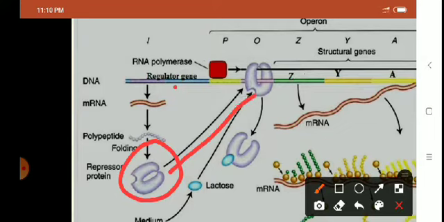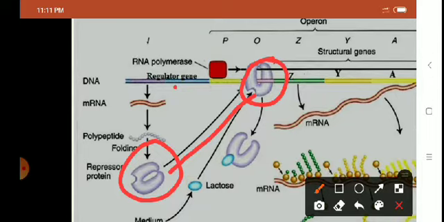As soon as the repressor protein binds the operator gene, the RNA polymerase enzyme, which is bound to the promoter, is not able to move ahead. That means the binding of repressor to operator blocks the movement of RNA polymerase enzyme. If the RNA polymerase enzyme is not able to reach the structural genes, the expression of structural genes will not take place.